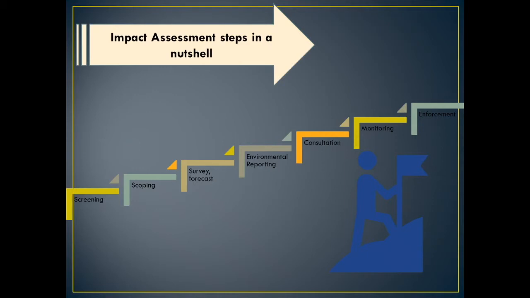It begins with screening, then we move on to scoping, then survey and forecast is to be done, then the environmental impact is to be reported, then we consult with the consulting team, then we go for monitoring and evaluation. If the results are positive, then we go for enforcement. If the project, after monitoring, is negative, then we don't enforce it. So that would be the steps for impact assessment.